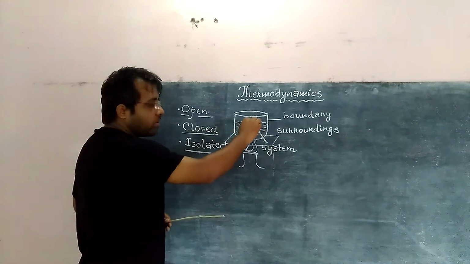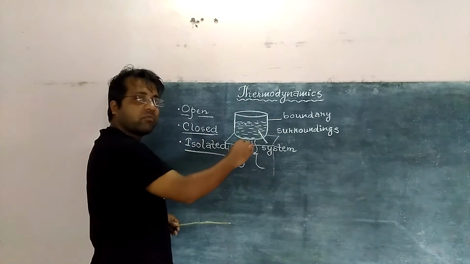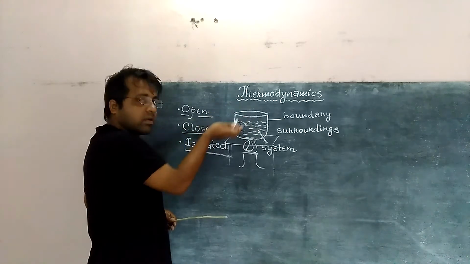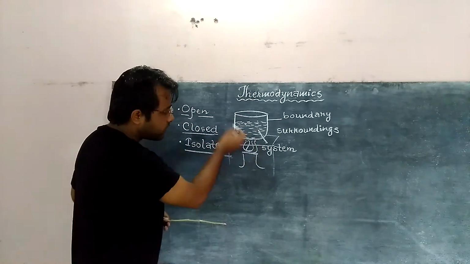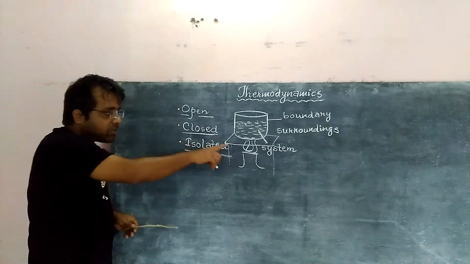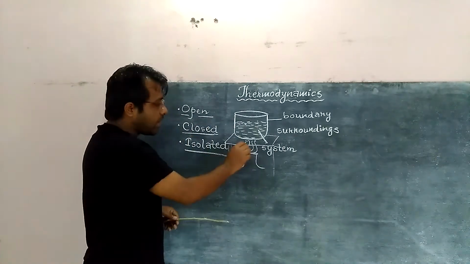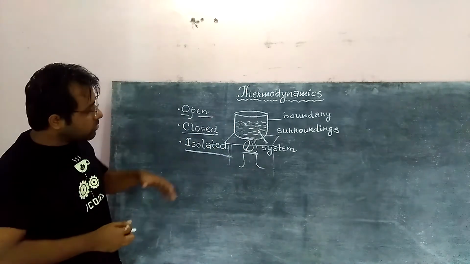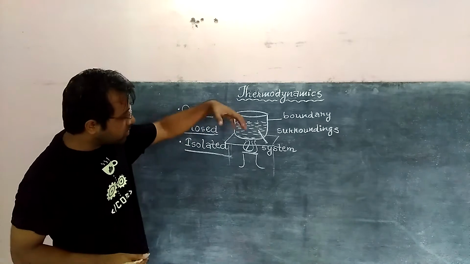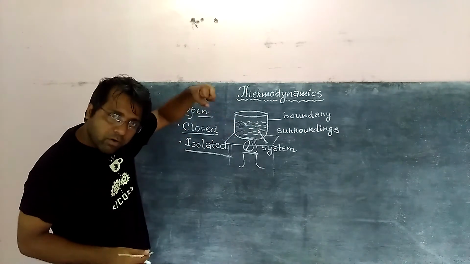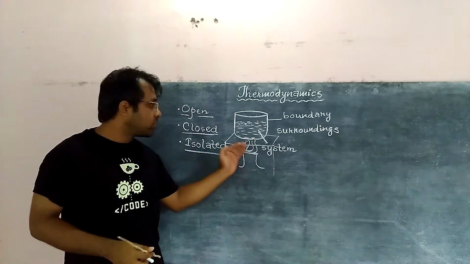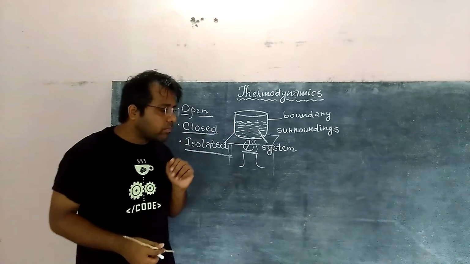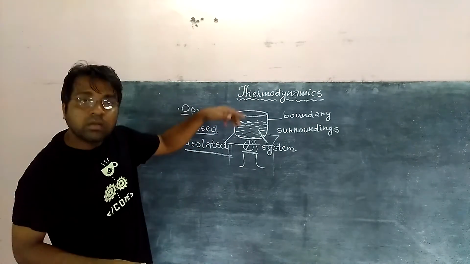Also there will be a decrease in the volume because the liquid may get evaporated due to the absorption of the heat applied from the outside, that is from the surrounding. So you see there is an absorption of heat, that is heat is flowing from the surrounding to the system. Also there is a change in volume.